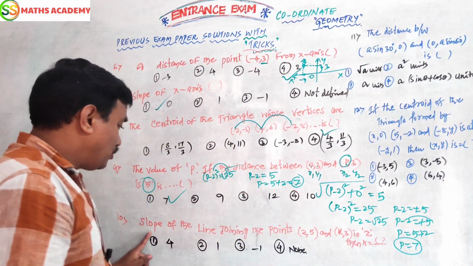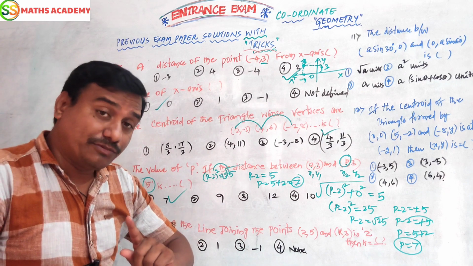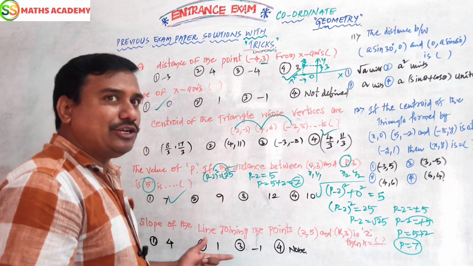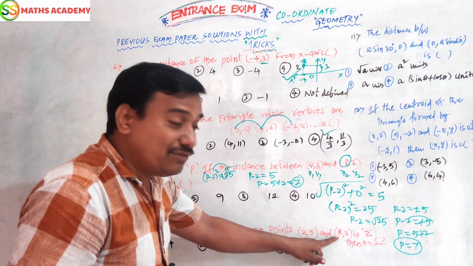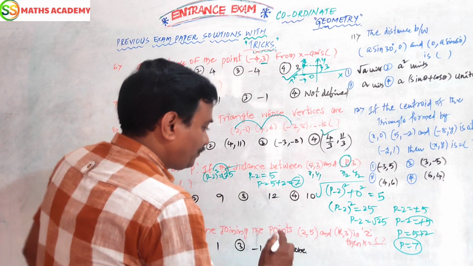Now, the slope of the line joining the points. The slope of the line joining the points means (y2 - y1)/(x2 - x1). But here the twist is that a value is missing. We should find that value.